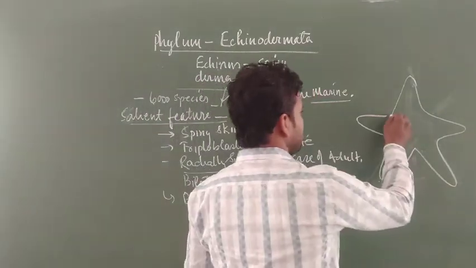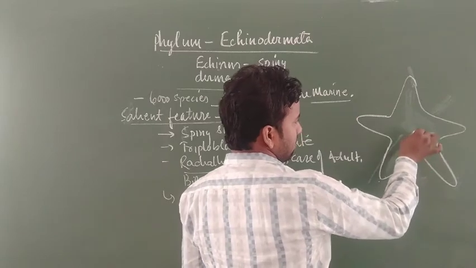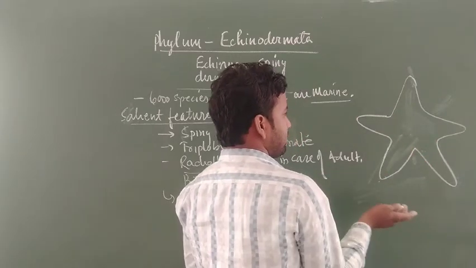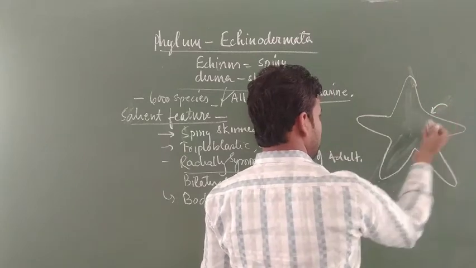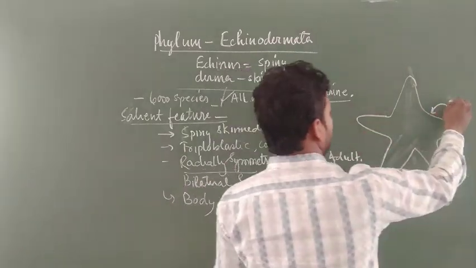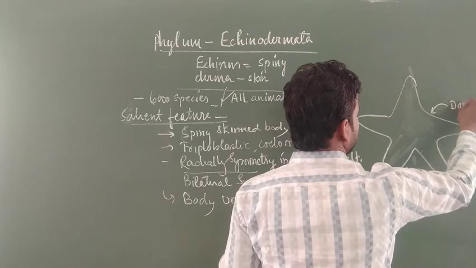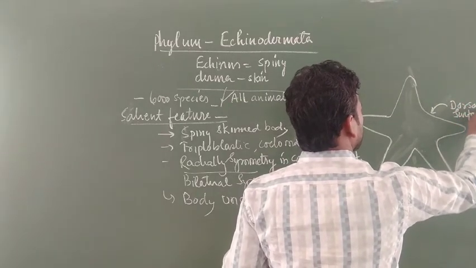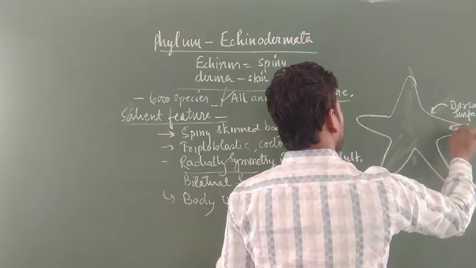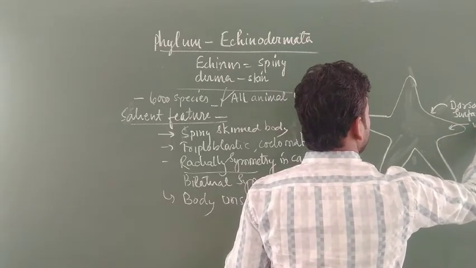Now students, this is a dorsiventrally flattened body. The back of this body is called the dorsal surface, and the lower surface is called the ventral surface.